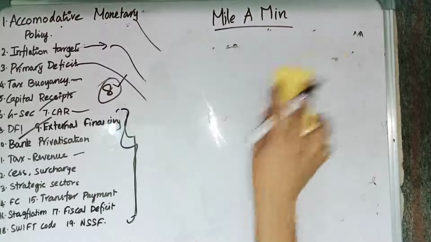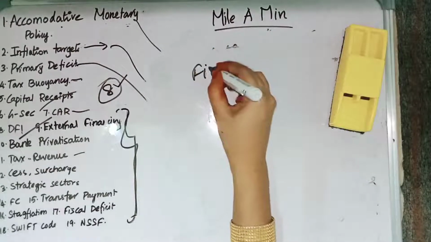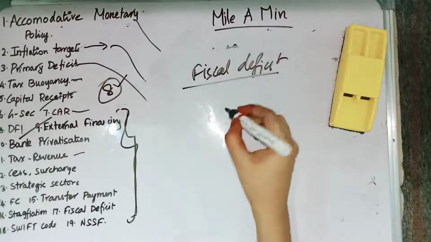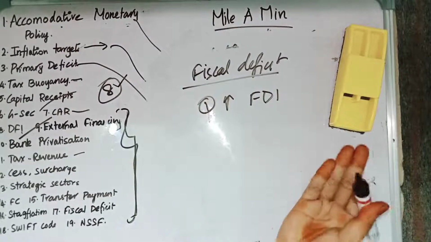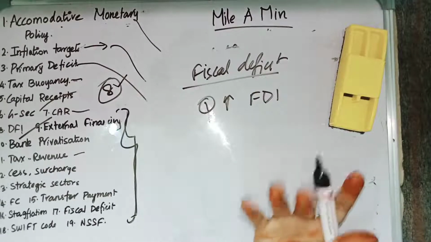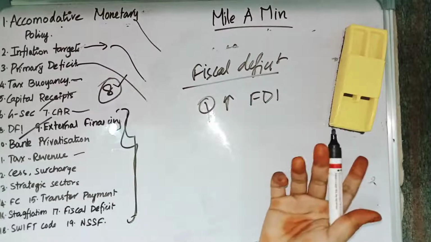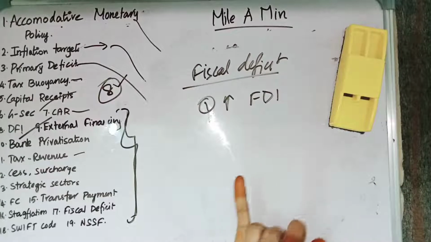And then we have fiscal deficit. So how can we control fiscal deficit? Fiscal deficit can be controlled by increasing the foreign direct investment. If there is an increase in foreign direct investment, many foreigners are going to come and invest in our Indian companies. It is going to bring growth in our companies, so we can bridge our fiscal deficit. So, increasing foreign direct investment.